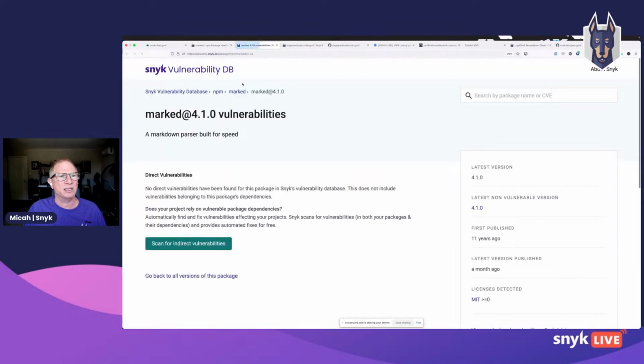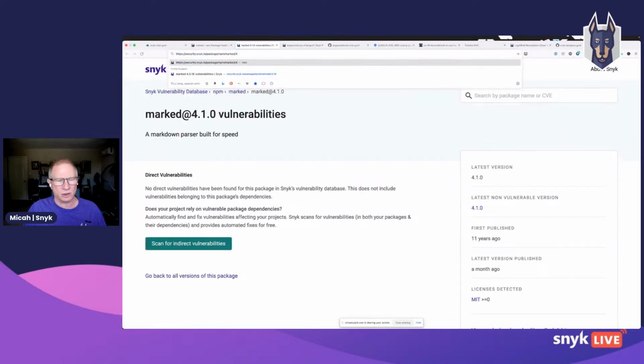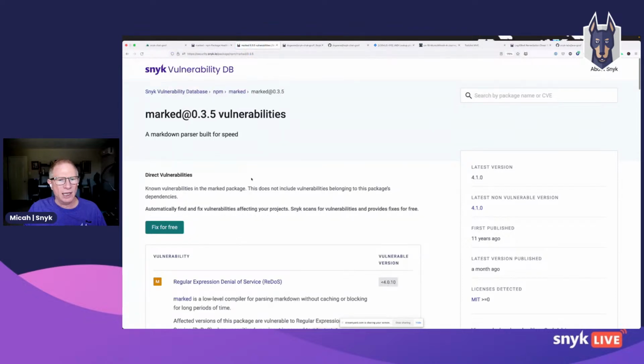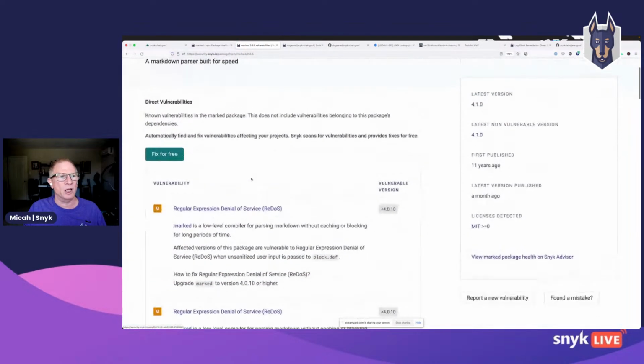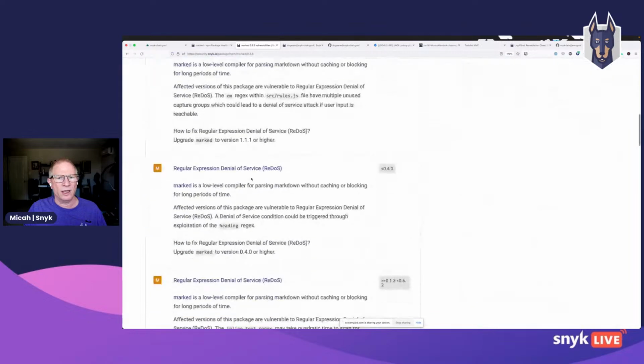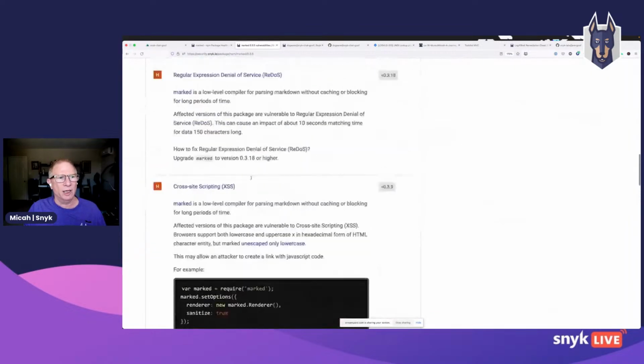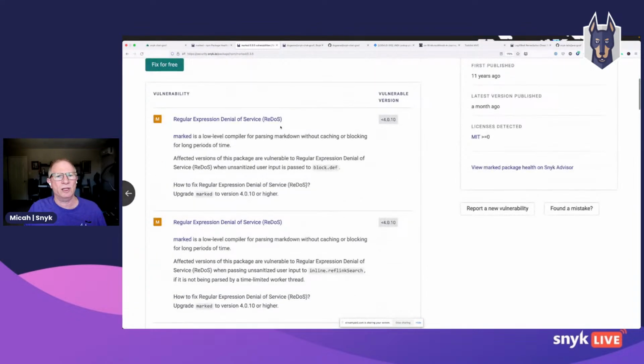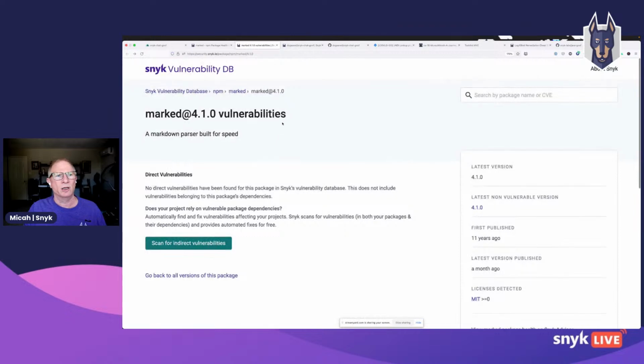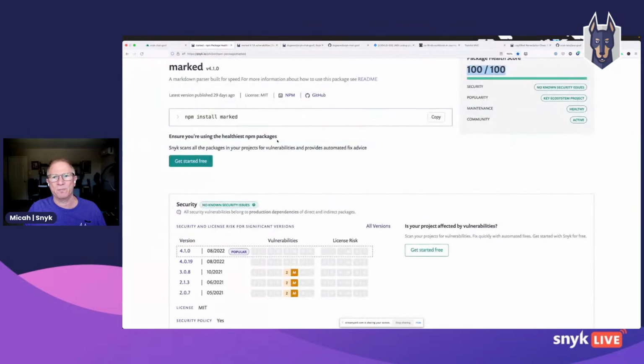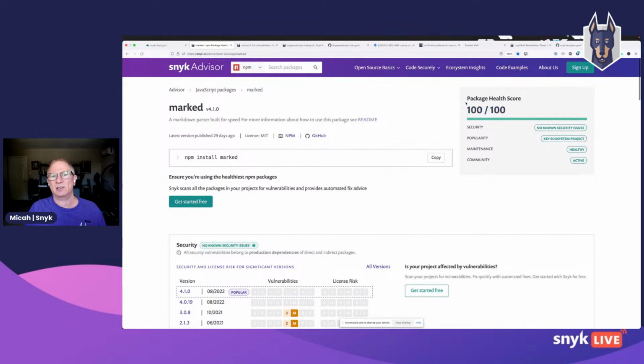And if I go and look at a specific version, I can change this up here to 0.3.5, and we can see that there are all kinds of known vulnerabilities with this version of the library, including things like cross-site scripting attacks. So just by looking at the version, maybe there's some reason that you need to use a version that isn't the very latest, but you can see the issues with that specific version right away. So, a super useful tool for having a higher degree of confidence in the libraries that we're using.